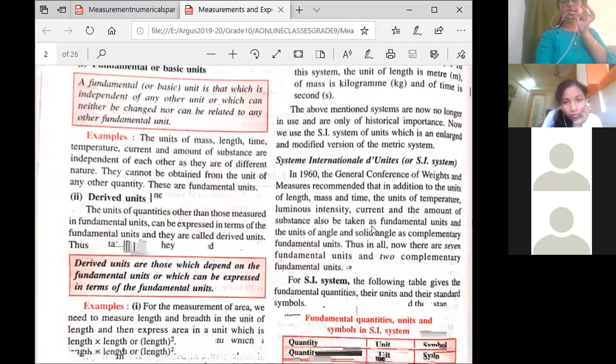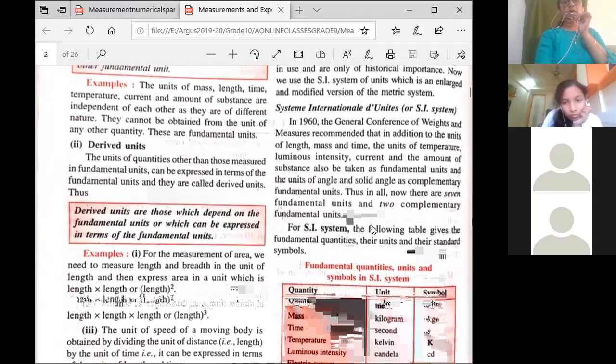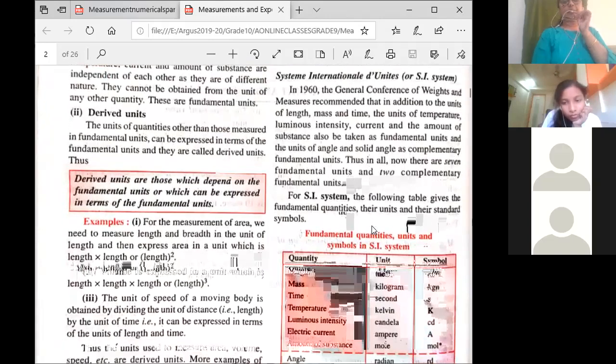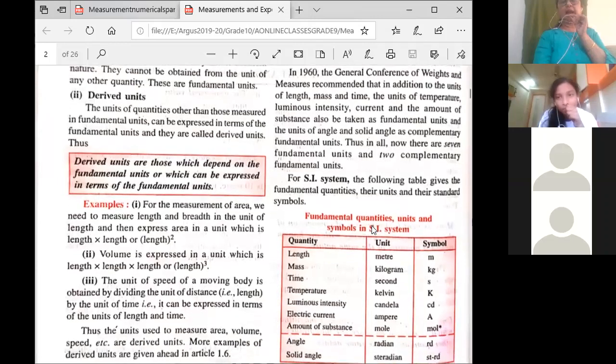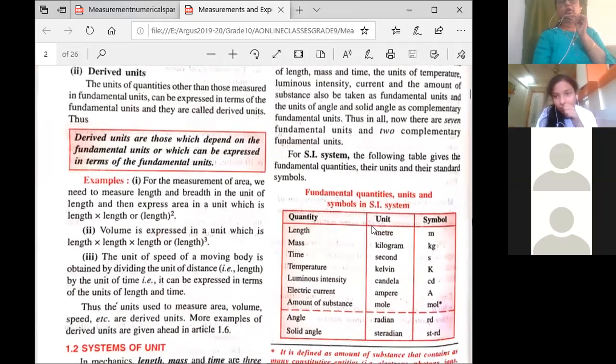So what is the SI system? In the year 1960, there was a conference of weights and measures. They suggested that first the fundamental units were taken only as the units of length, mass, time, temperature, intensity, and current. Now, the other units that they added were angle and solid angle. You know what is angle, right?